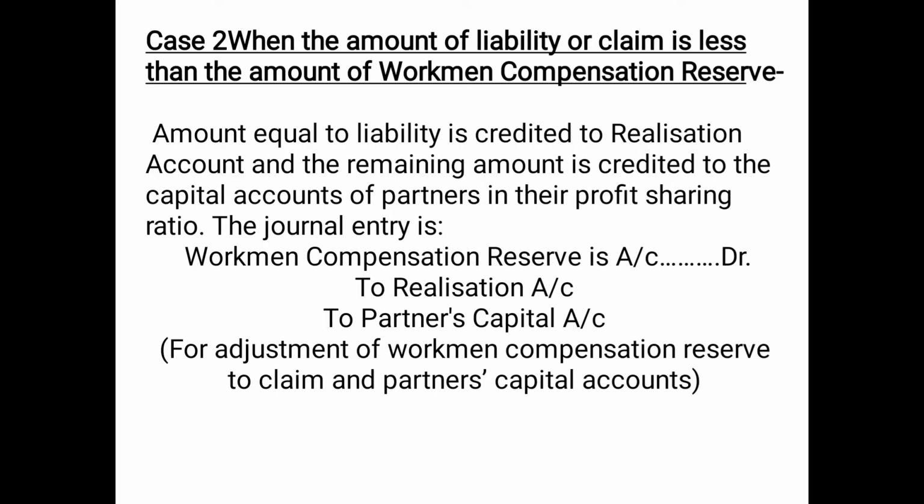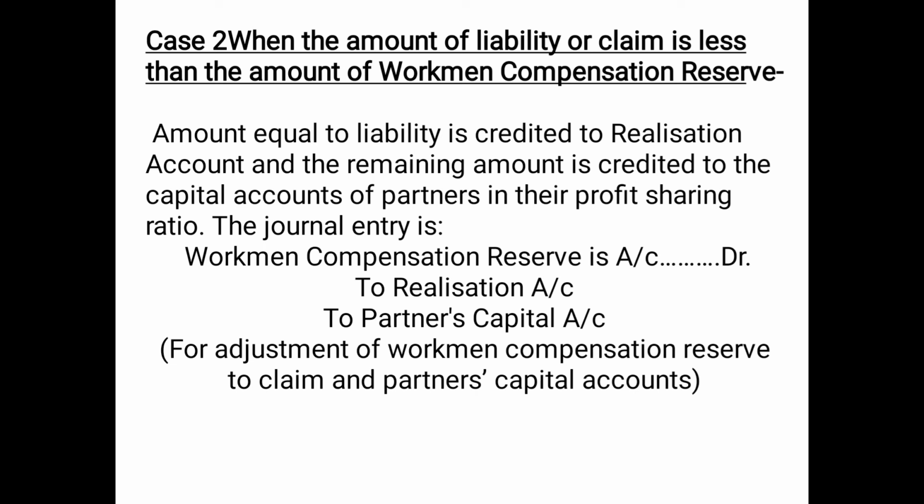Then case number 2, when the amount of liability or claim is less than the amount of workmen compensation reserve. So amount equal to liability is credited to realization account because it is a liability. It will be transferred to realization account credit side, and the remaining amount is credited to the capital accounts of partners in their profit sharing ratio.